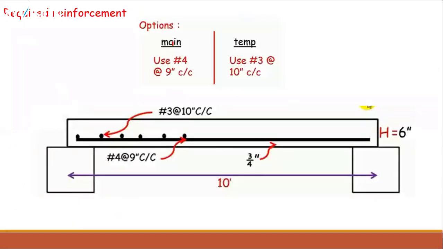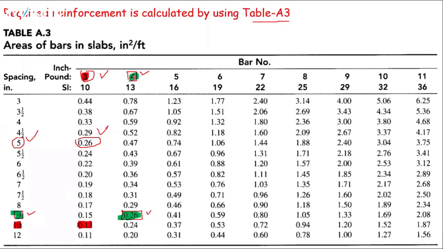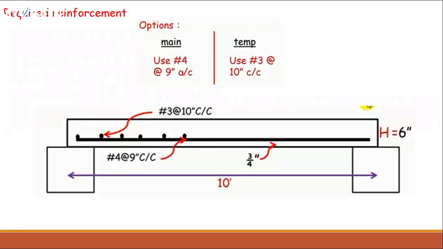You can see in this diagram, the main reinforcement is number 4 bar at 9 inch center to center. The value which we have selected is 0.26 in this table. So the main reinforcement which I am providing over here, these circles mean the main reinforcement. You have to create this type of diagram in your exam paper. The main reinforcement is number 4 at the rate of 9 inch center to center. This is main reinforcement. Clear?